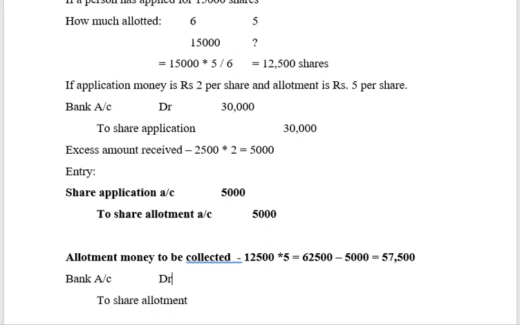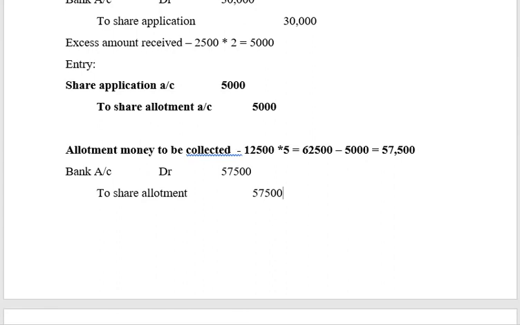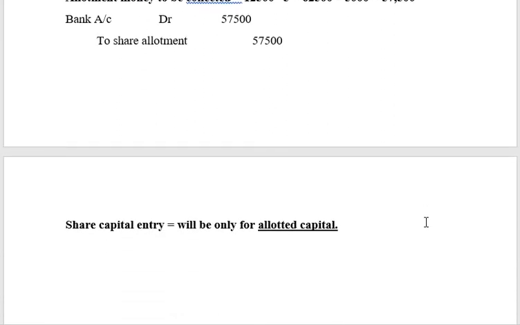So I have also written the entry for collection, 57,500. Let me also write the journal entry for allotment.